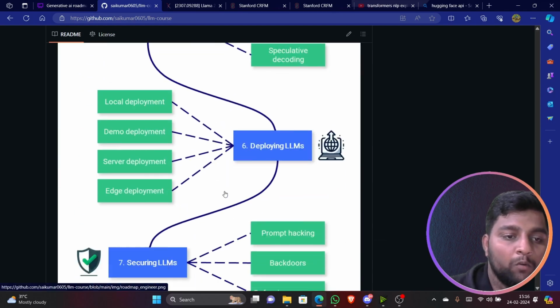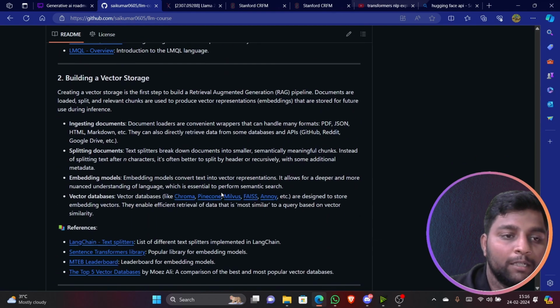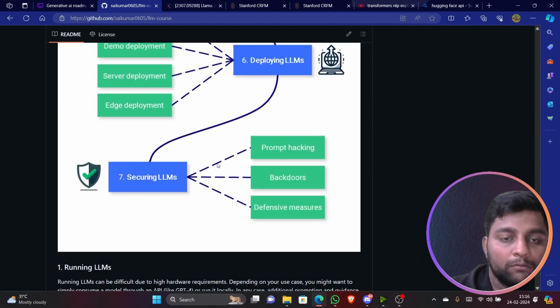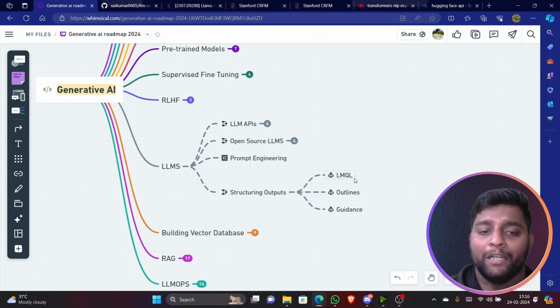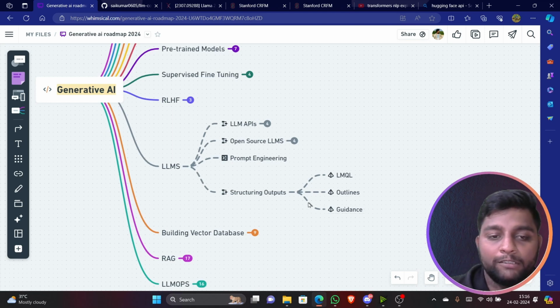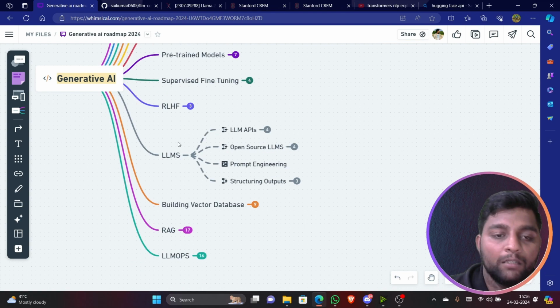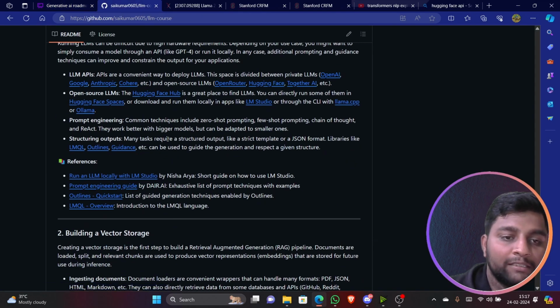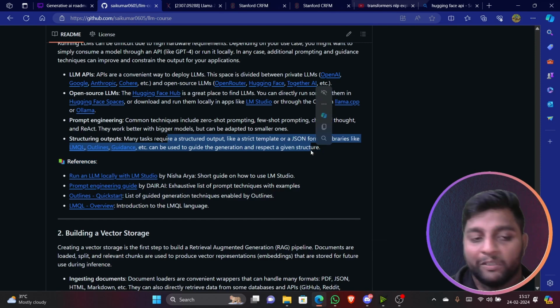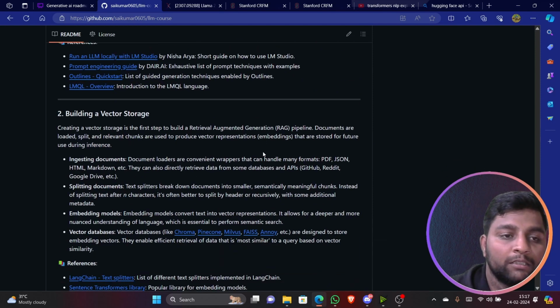Quantization is also the same. Now when it comes to running LLMs, these are nothing but they are just going to provide you the structured output, like a PDF or however you want. Based on that, it is going to provide. For that we use all these different techniques. You can check them out. You can see structured output templates, like in JSON format, and there are some libraries which you can use to generate a specific structure of your requirements.